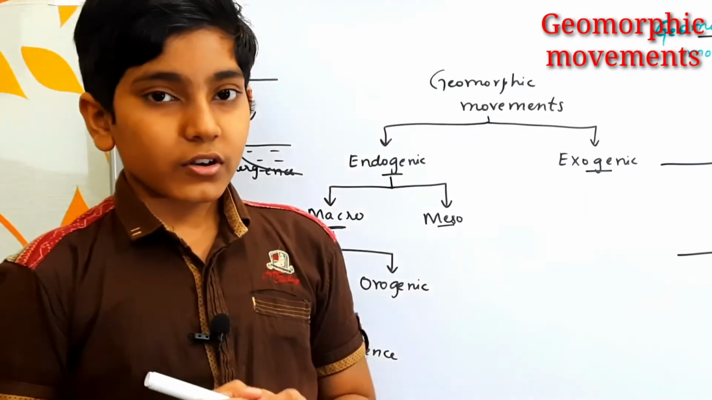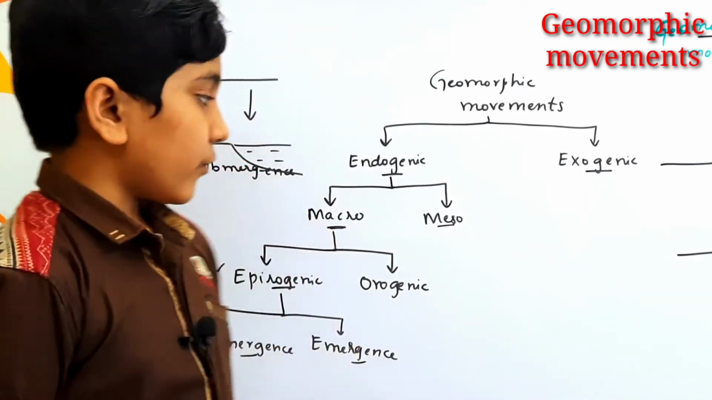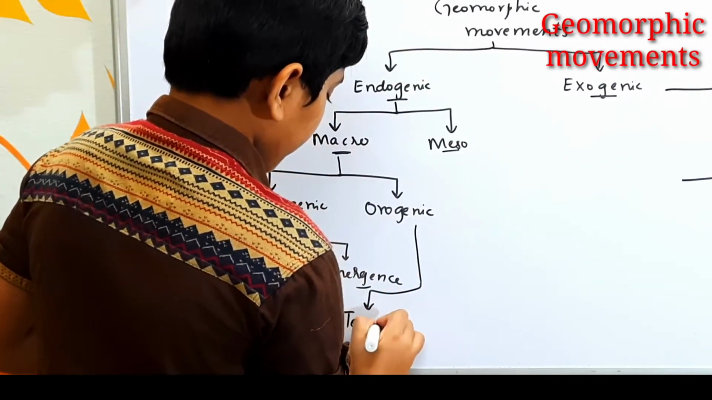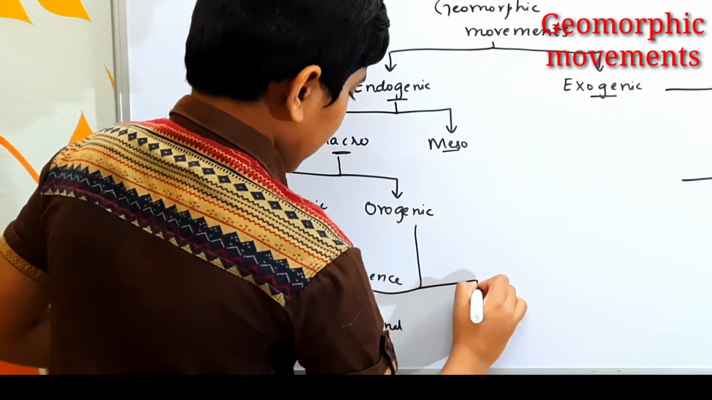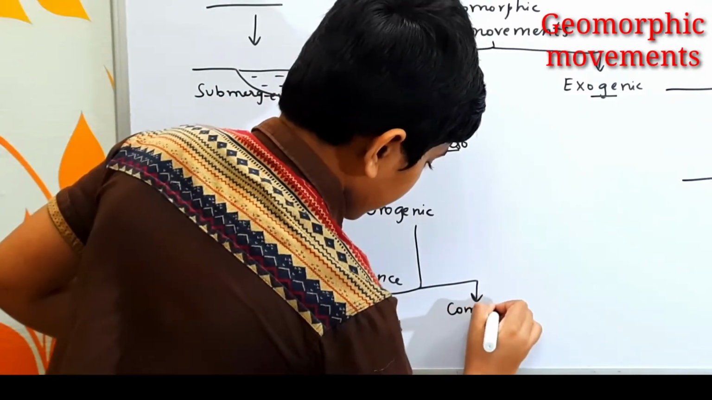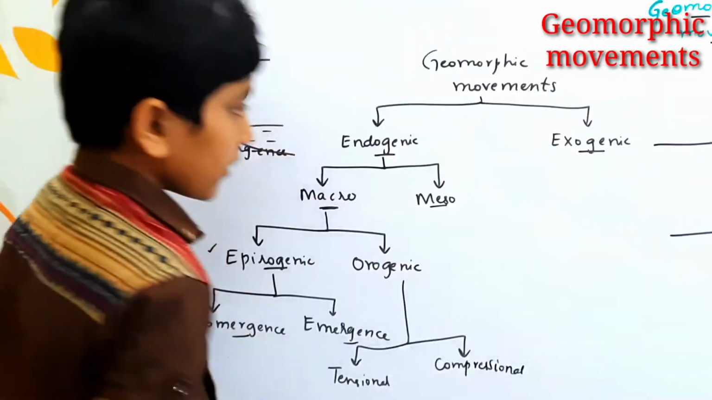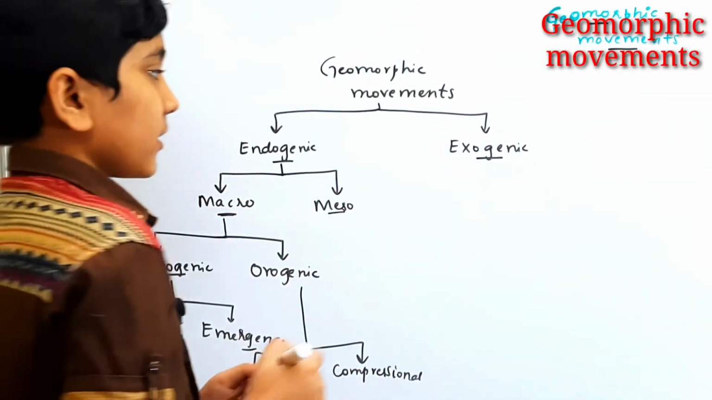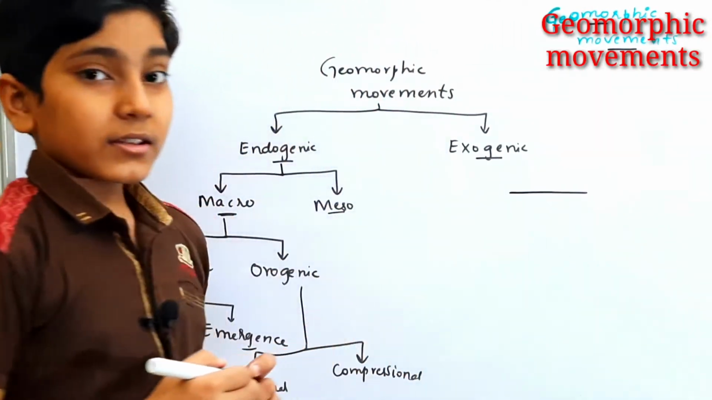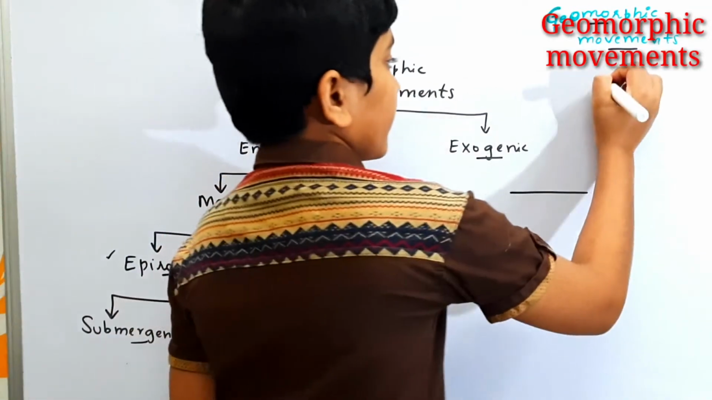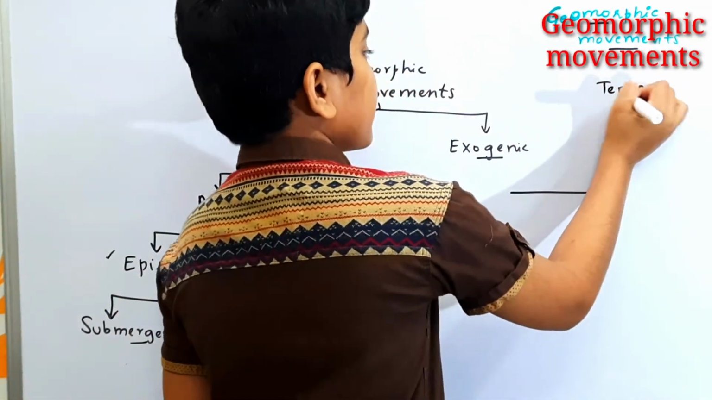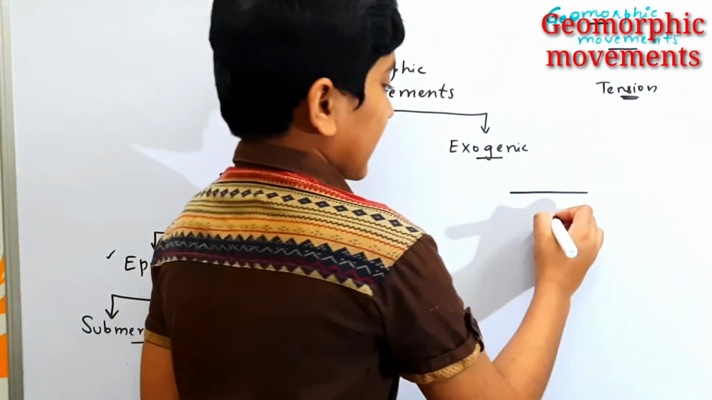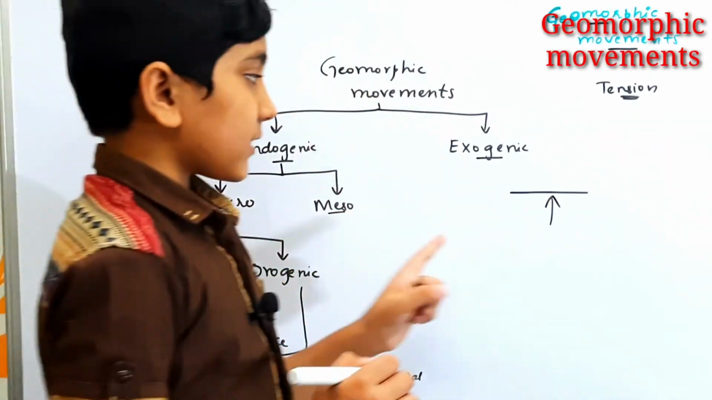Now let us come to the orogenic movements. There are two types of orogenic movements. One is by the process of tensional forces, other one is by the compressional forces. First, let us understand about the tensional forces. So in the tensional forces, if we suppose this is a landmass, we all know about the tension, which is nothing but a force acting perpendicular to the surface. So if the force acts in this direction, then we call it as a tensional force.